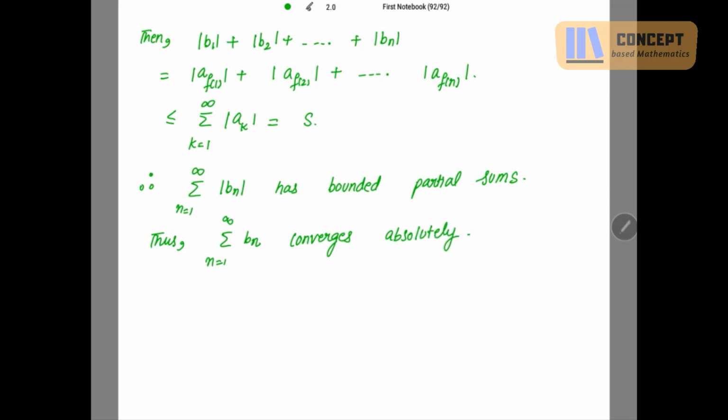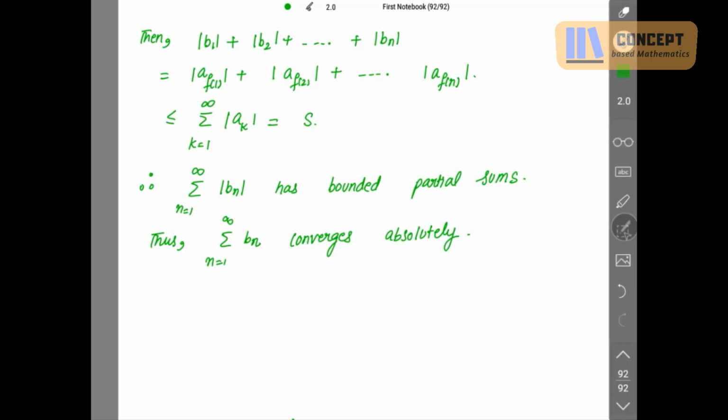So first part is over. What is the second part? We have to prove that this rearrangement summation Bn is nothing but the rearrangement of summation An. Now first part is proved that this summation converges absolutely. What is the second part? The remaining part to be proved is this rearrangement of An, that is this summation Bn. This has the sum s, right?